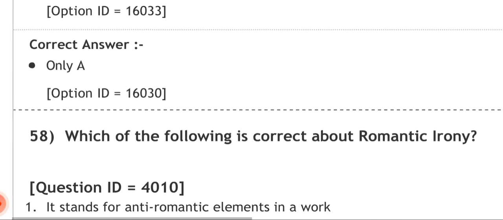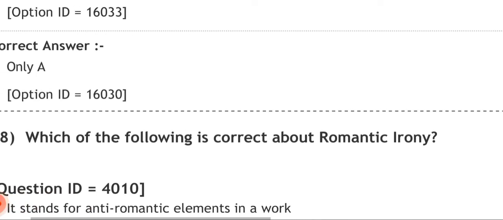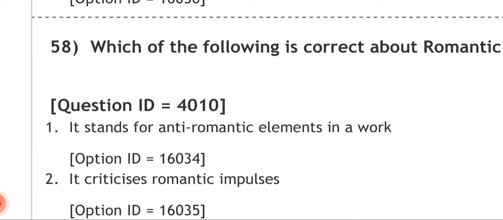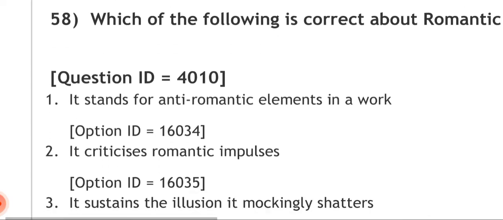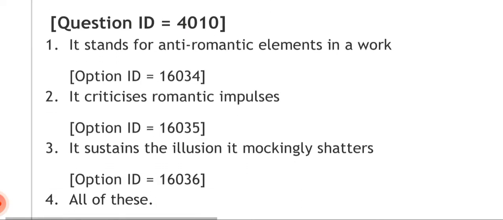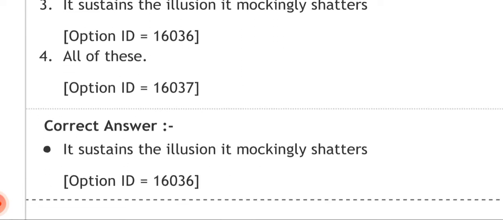Next question. Which of the following is correct about the romantic irony? Number one is saying it stands for anti-romantic elements in a work. Number two is saying it criticizes romantic impulses. Number three is saying it sustains the illusion that it mockingly shatters. Number four is saying all of this. So the correct answer is it sustains the illusion it mockingly shatters. That is the correct option.